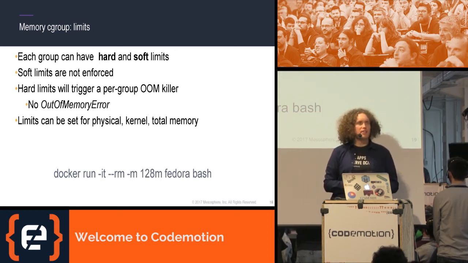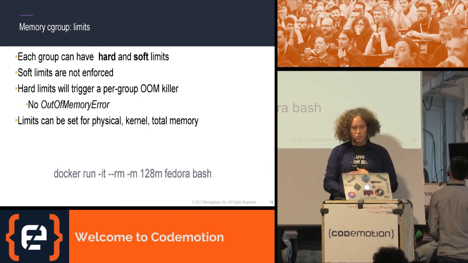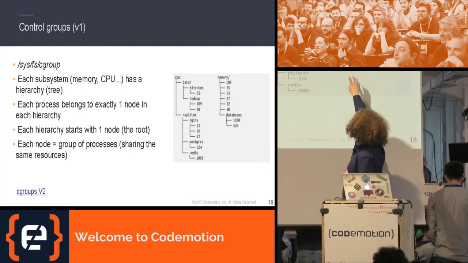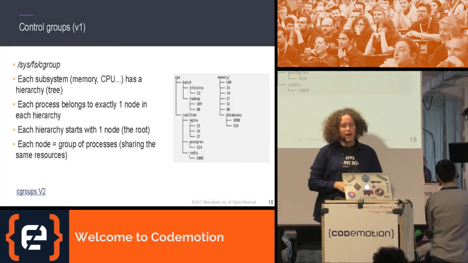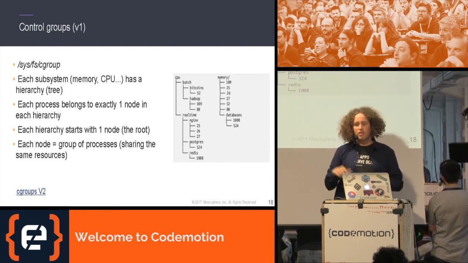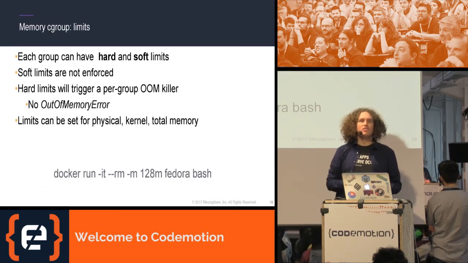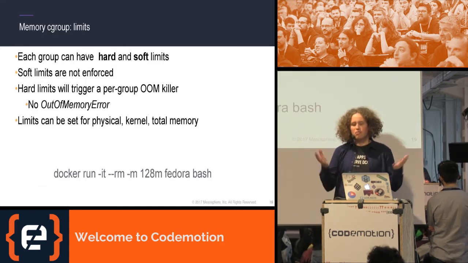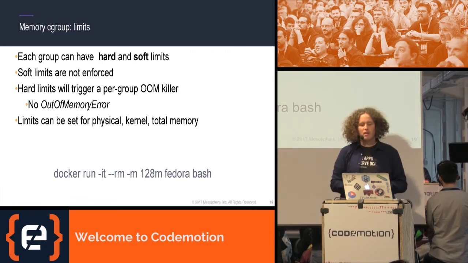So those hard limits are actually enforced, meaning you can visualize it as kind of like a polling process. There's a process which always checks how much memory all processes under my databases are using. So 1008 and 524, how much memory are they using? And it's kind of like a continuous loop polling that. As soon as it sees that it's using more memory than those 4 gigabytes we assign to it, it will